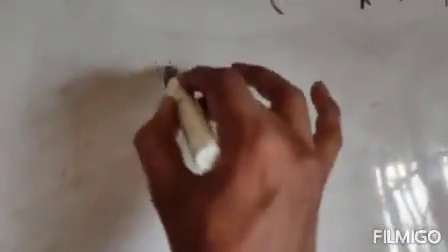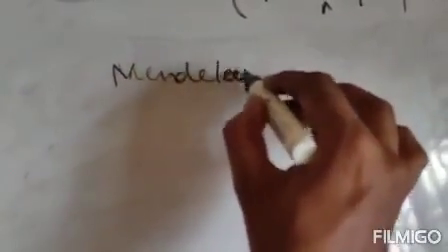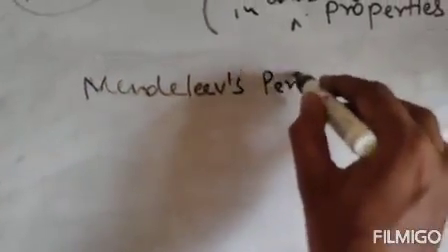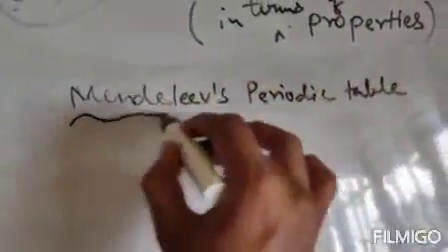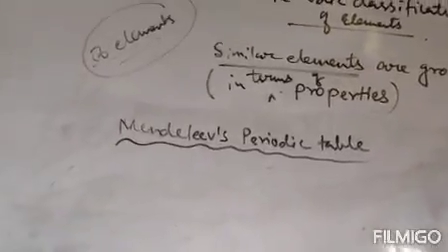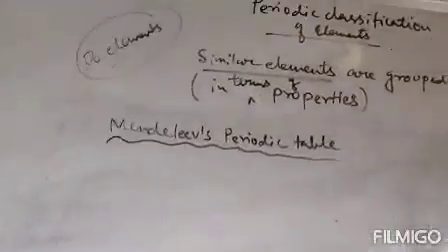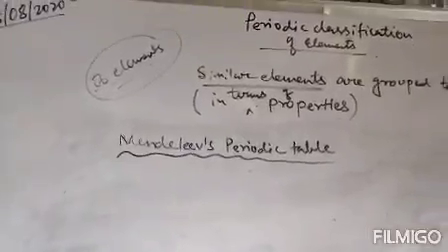Next, Mendeleev's periodic table. This table is also based on atomic mass, but it is based on two properties.